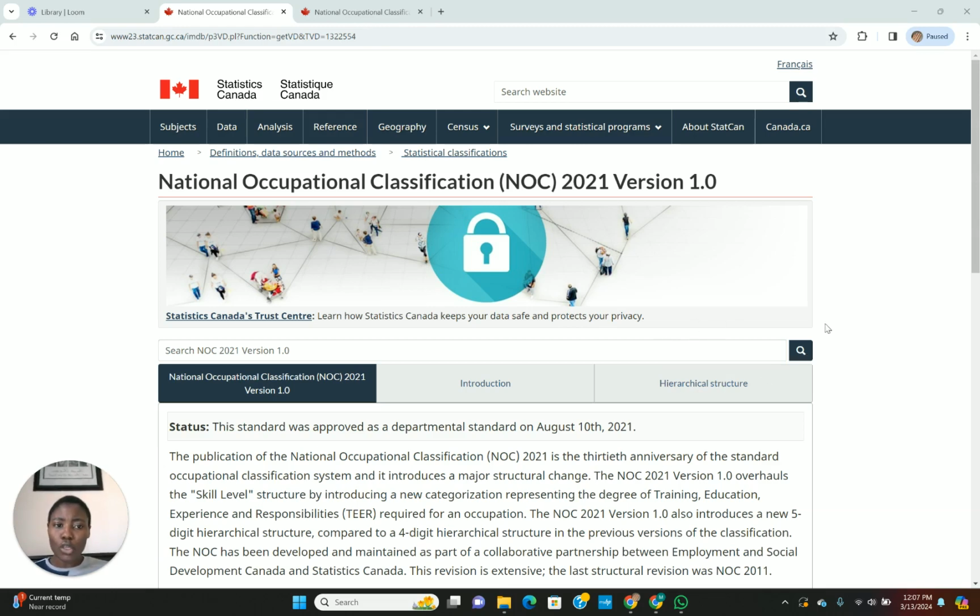Let's get started. So today we'll be talking about the NOC code. What is the NOC code? The NOC code is the National Occupational Classification. It's a system used in Canada to classify and organize occupational-based skill types and levels. The NOC code is important for Express Entry. If you're looking to immigrate to Canada through Express Entry, you need to watch this video because a lot of people don't know how to choose their NOC code.